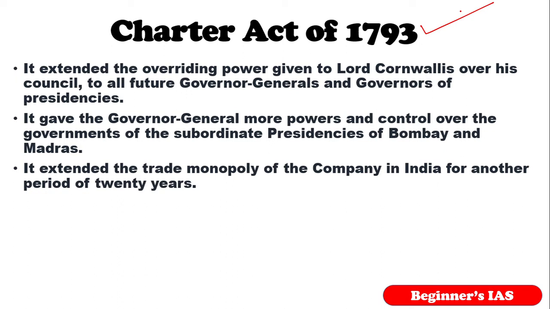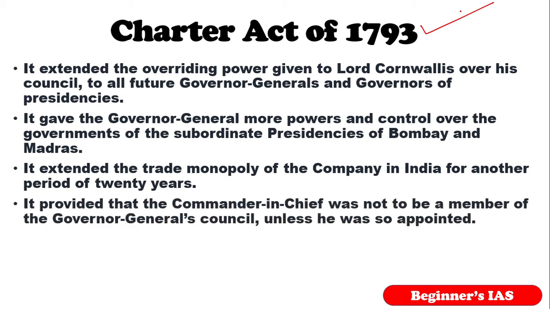And also note that in the last act, that is the Act of 1786, he put forward one demand, that he should be the commander in chief. But in this act, it provided that the commander in chief was not to be a member of the Governor General's Council unless appointed. See, Lord Cornwallis was the appointed person, so therefore he was made commander in chief. But in this charter, it provided that the commander in chief was not to be a member of the Governor General's Council unless he was appointed.